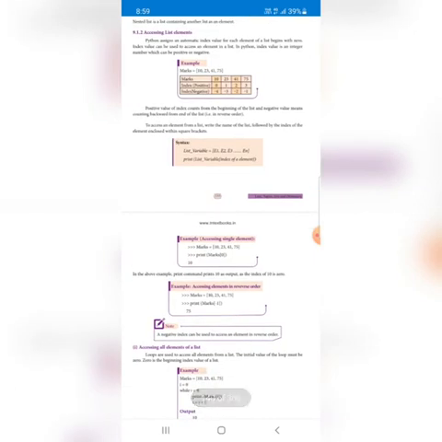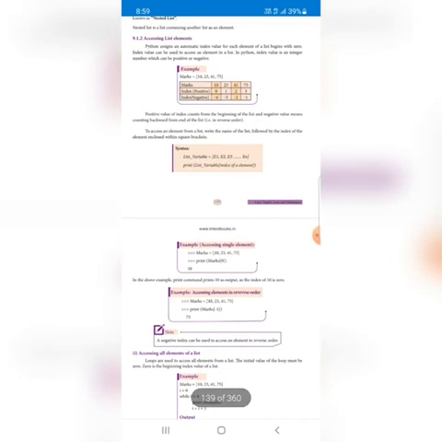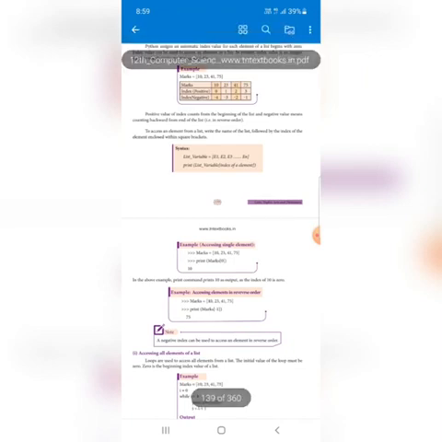And accessing list elements: how will the elements be accessed within the list? I already said, by position value. In the previous chapters, in C++, we discussed arrays. We have an index value for each and every element inside the array.